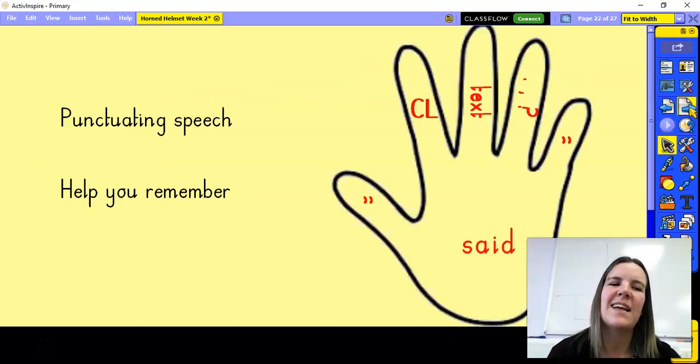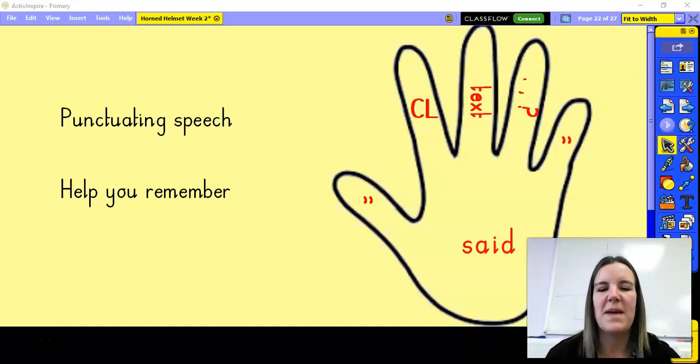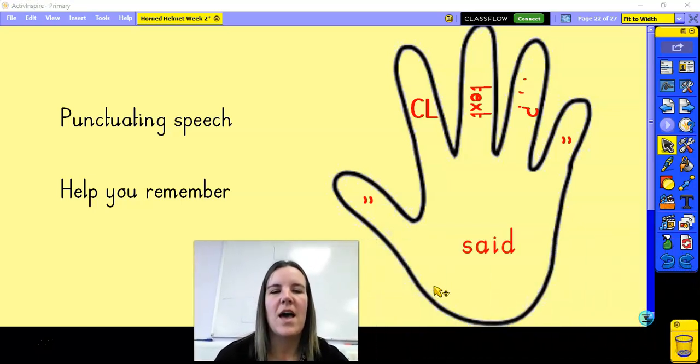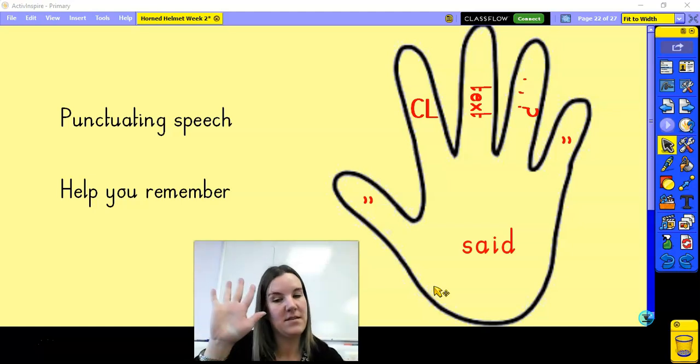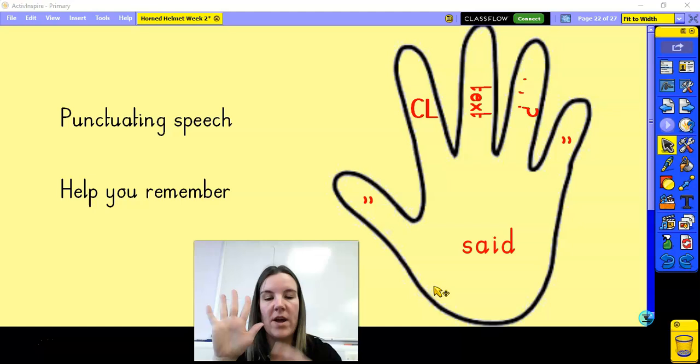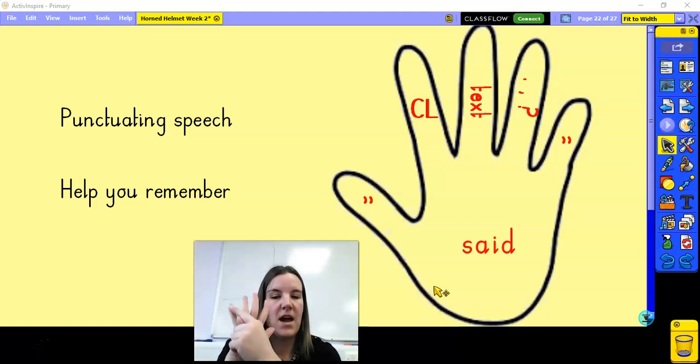Okay, so because that's quite a lot of punctuation to remember, I've popped this picture here for you to help guide you when it comes to doing your writing today. And your hand is going to be really, really helpful in helping you to do that. So I know that I've got 5 fingers on my hand, and I know I've also got a palm on my hand. So there's 6 parts of my hand, okay? And those are the 6 jobs that I need to do in a sentence when I use speech.